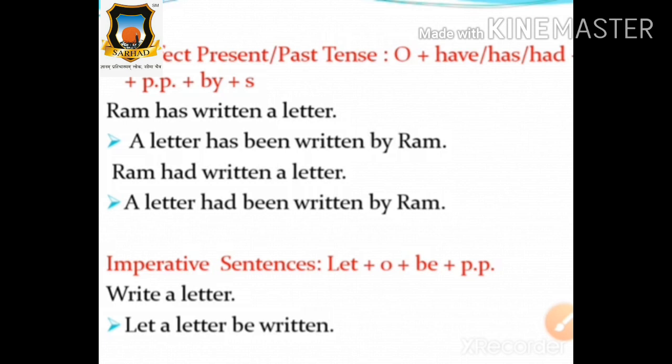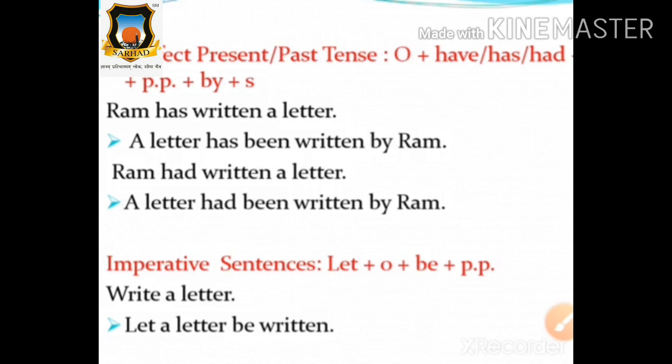Now which tense, students? Very good. Simple past tense. What is the formula of simple past tense? Very nice. Subject plus verb plus object is equal to object plus was/were plus V3 plus by plus subject. Everyone say it loudly. Everyone participate in this activity, and you should say it loudly, everyone.